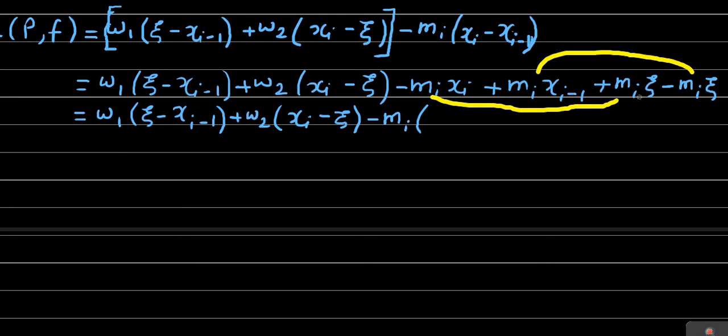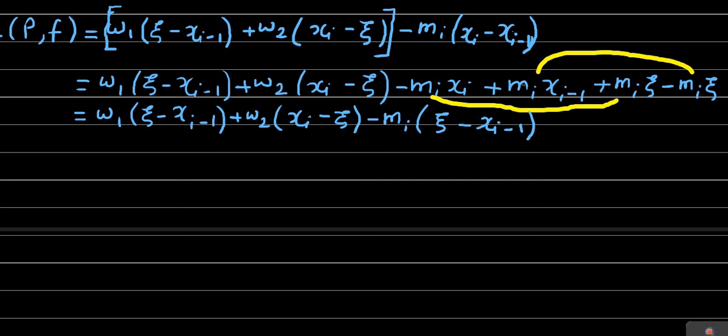From here xi is remaining, so simply xi. First of all we are writing the positive term, and this is a positive term, so a positive term can be written as minus into minus. So from here, minus of xi minus 1 will be remaining.